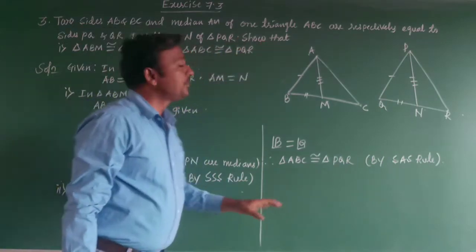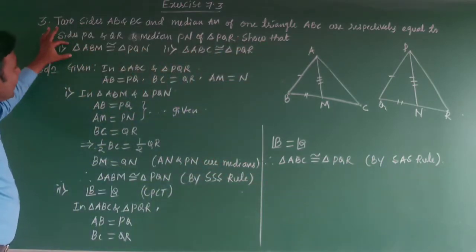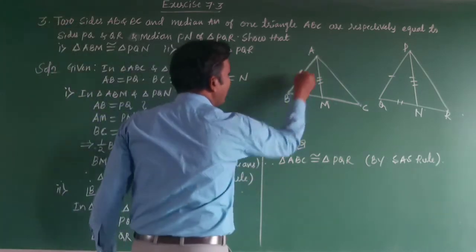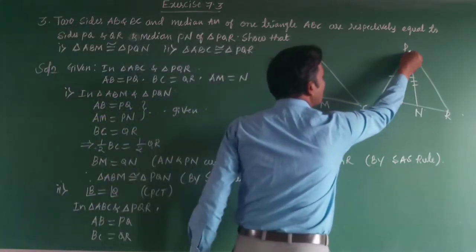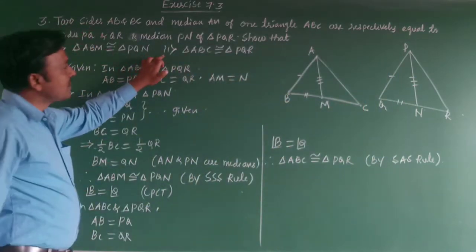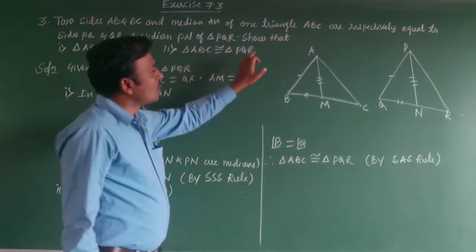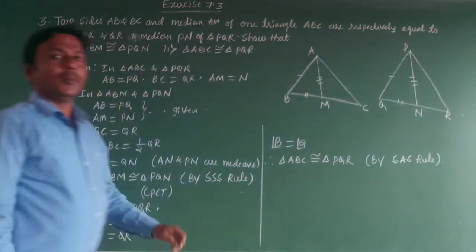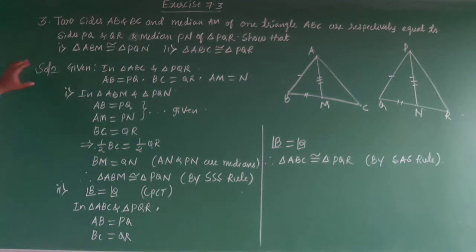Show that, first question, triangle ABM is congruent to triangle PQN. Second question, triangle ABC is congruent to triangle PQR. We need to prove this.